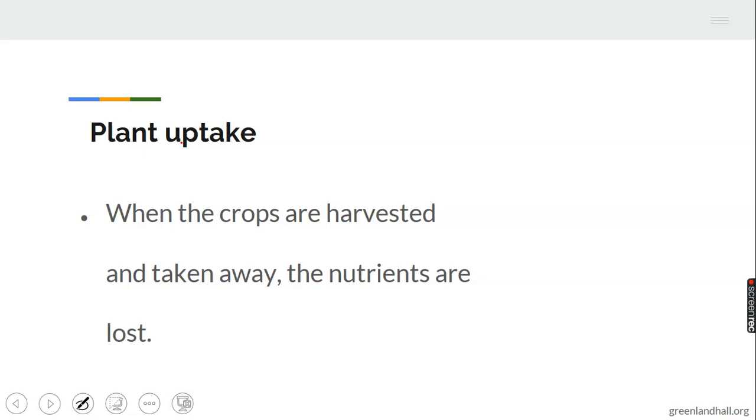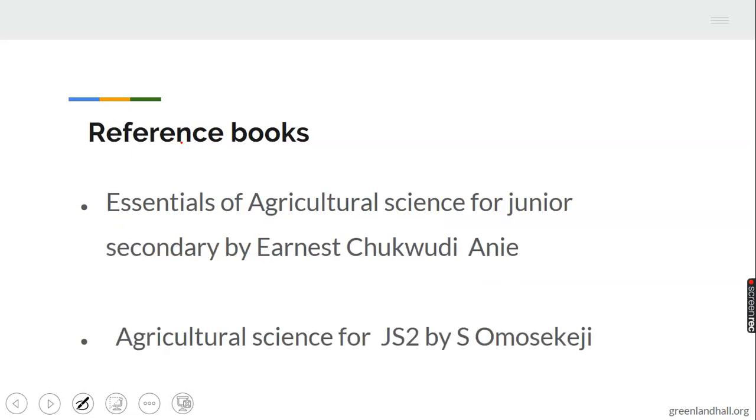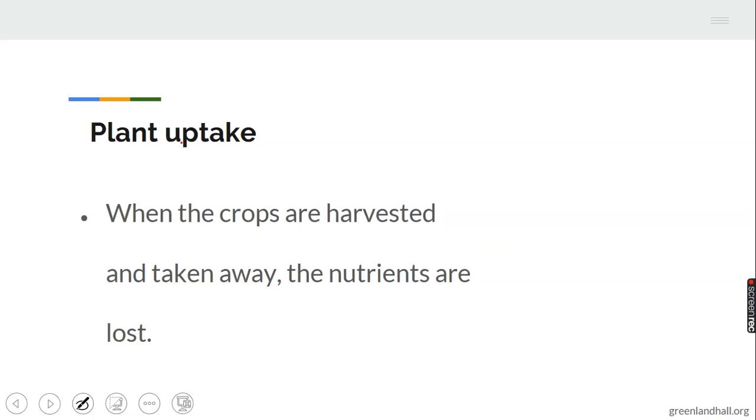When it is done continuously, that is under continuous cropping, the nutrients of the land can be lost. Let's take note of that. It's very important. All right, we have just discussed soil conservation, ways of conserving soil nutrient, and factors that can lead to loss of soil nutrients.